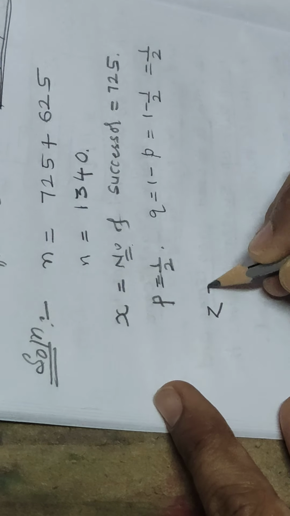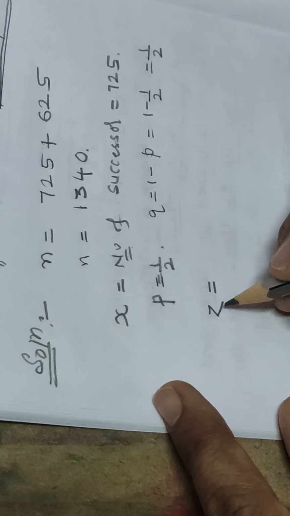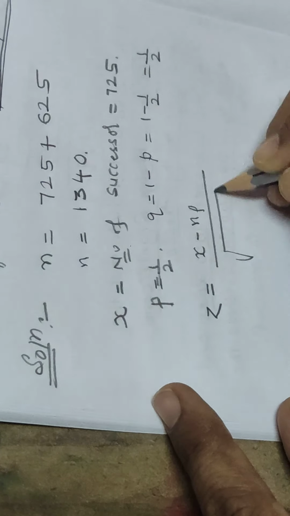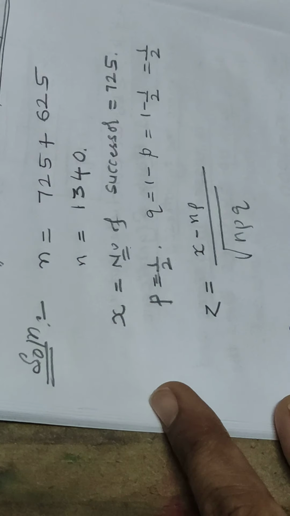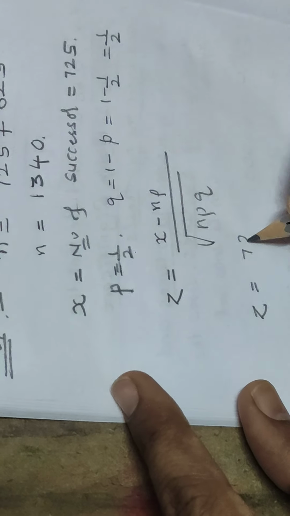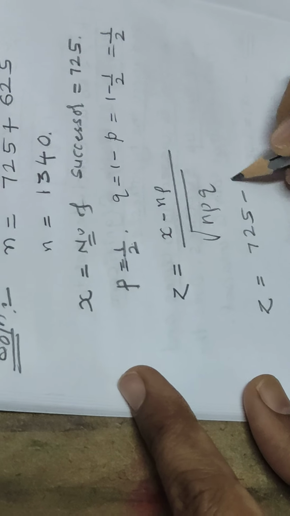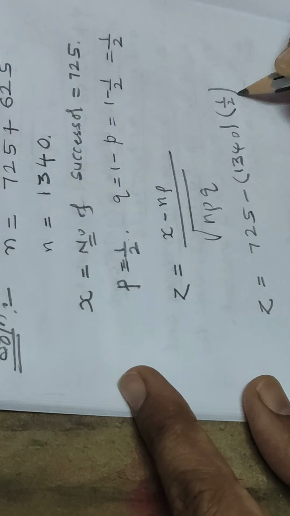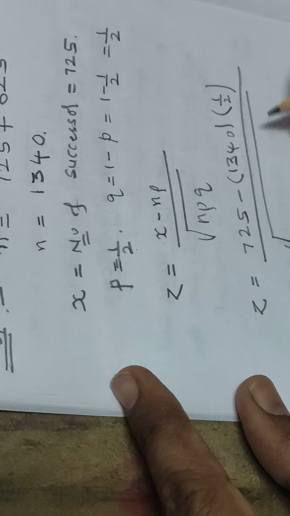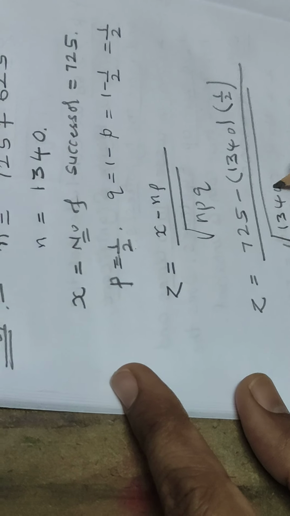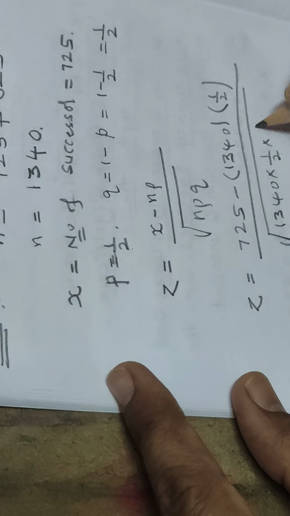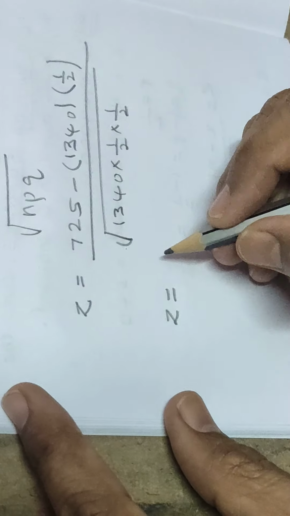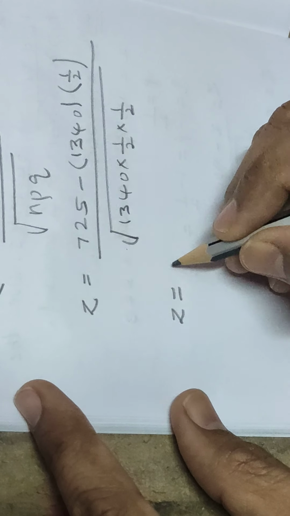Again I will use the same formula. The standard normal variate z is equal to x minus np by square root of npq. Substituting, z is equal to 725 minus 1340 into 1 by 2 divided by square root of 1340 into 1 by 2 into 1 by 2.